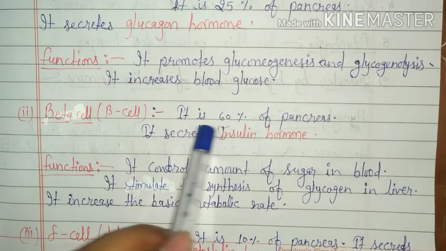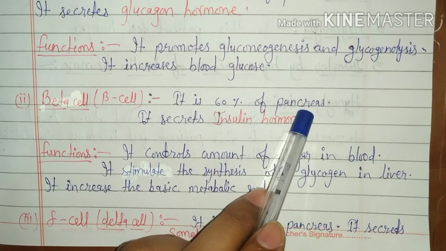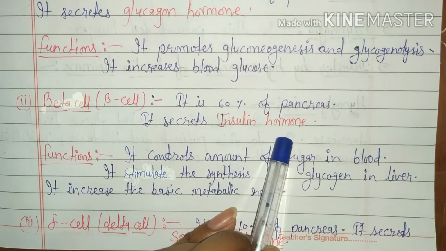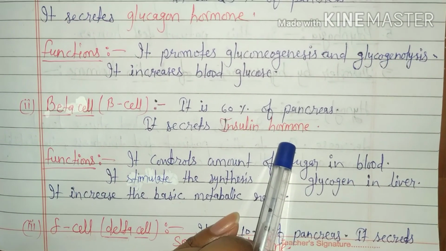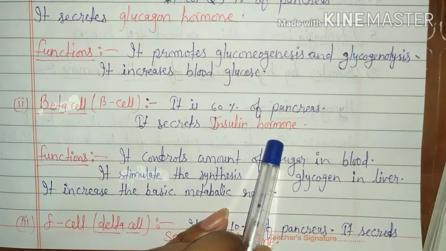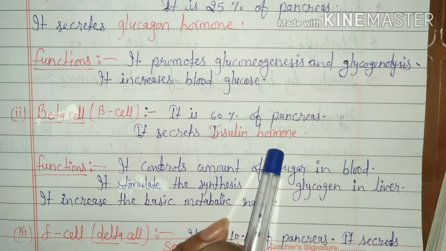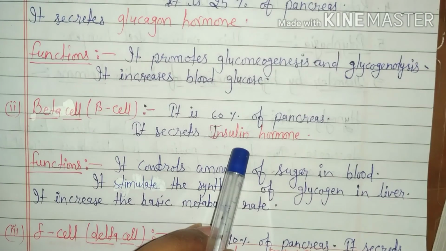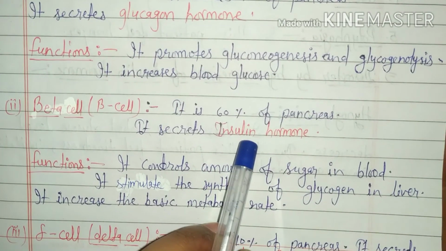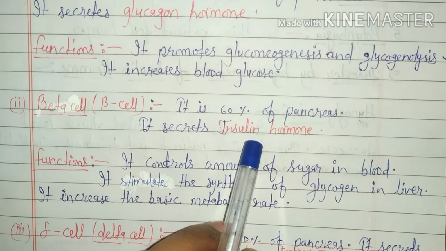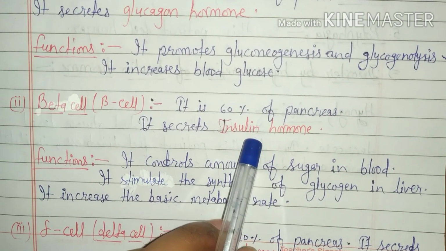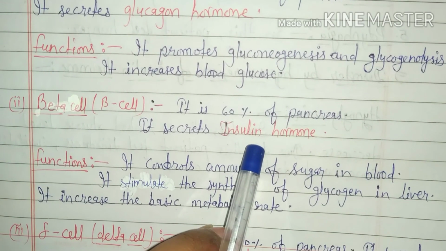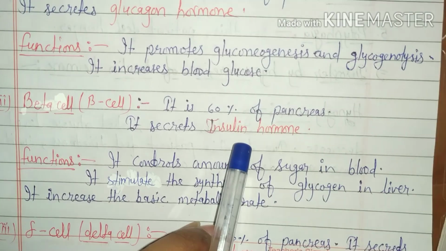Second, beta cells. It is 60% of the pancreas. It secretes insulin hormone. Insulin is the main hormone. According to molecular structure, each molecule is formed of 51 amino acids in 2 chains, alpha chain and beta chain.